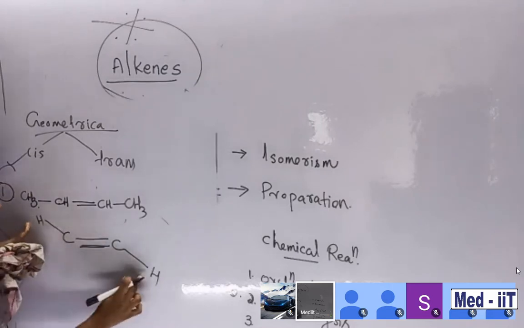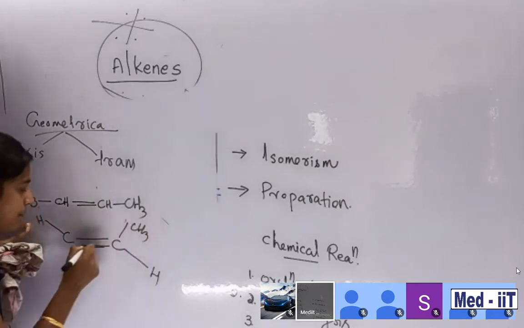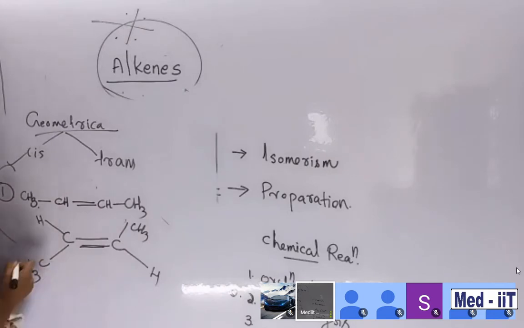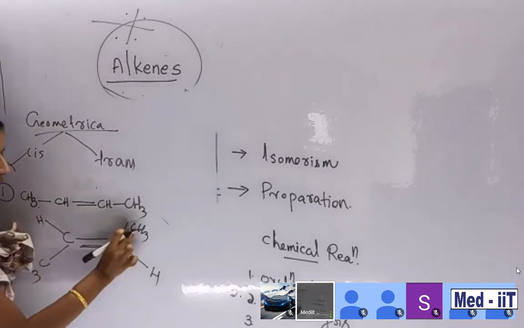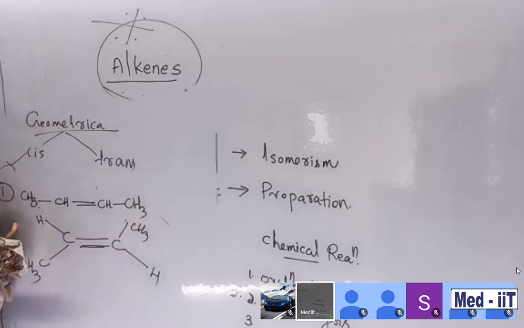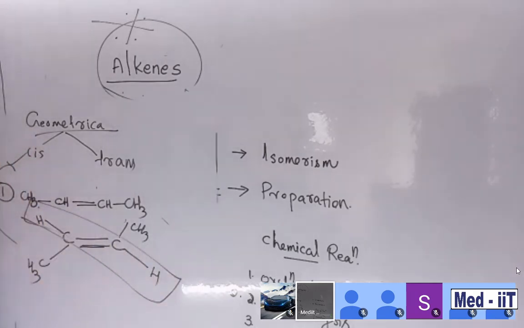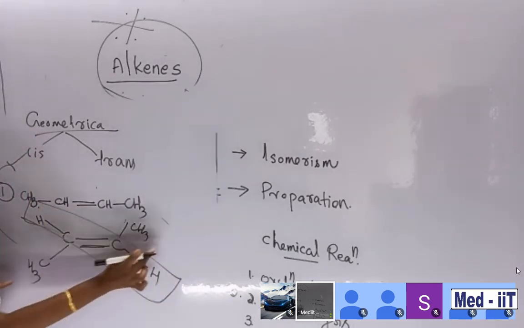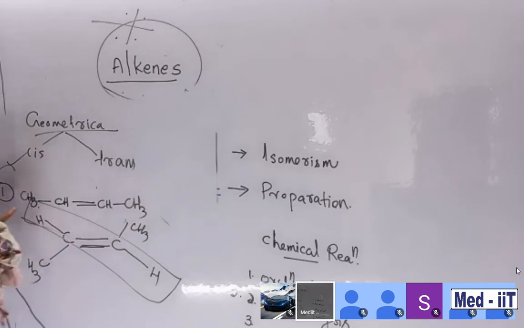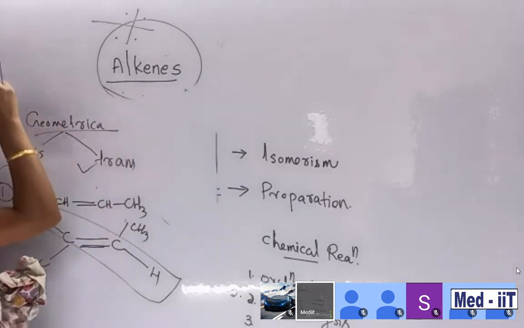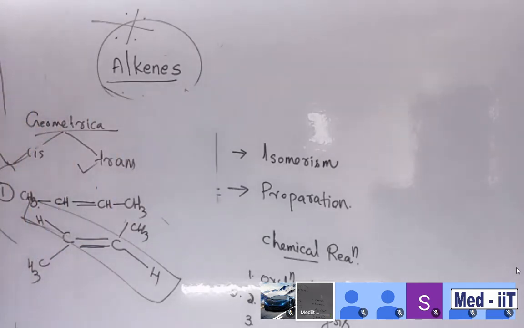So C, H and H, then here is CH3, here is CH3. This format is called trans alkene. Clear? Cis alkene means hydrogens are on the same side. Trans alkene means hydrogens are on opposite sides. Have a look, the methyl group is also on the opposite side. So this type of alkene is called trans alkene, and this one is cis alkene.